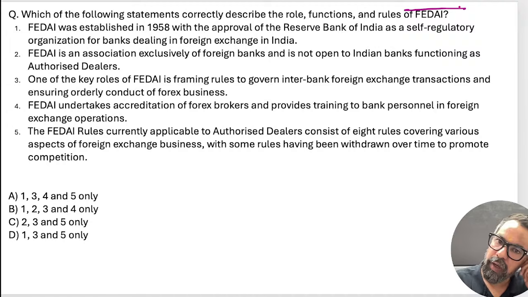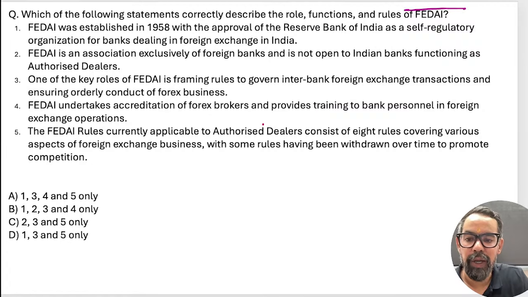So the Foreign Exchange Dealers Association of India is an SRO similar to our IBA, Indian Banks Association. It was established in 1958, approved by RBI, as a self-regulatory organization for the forex business.